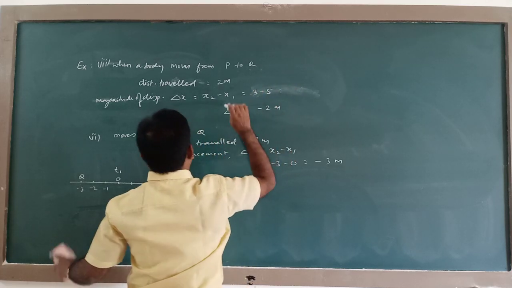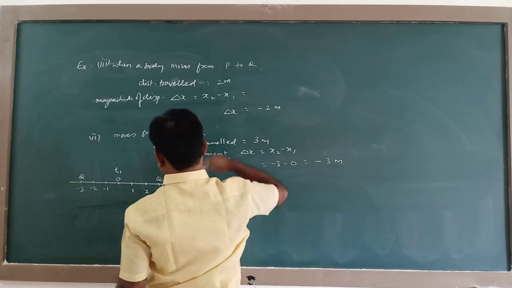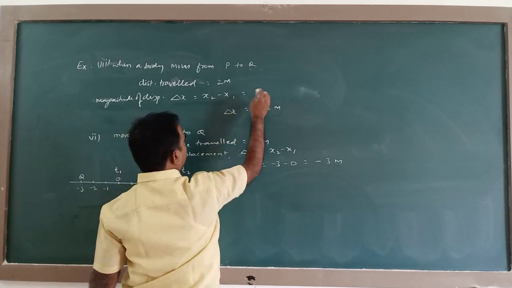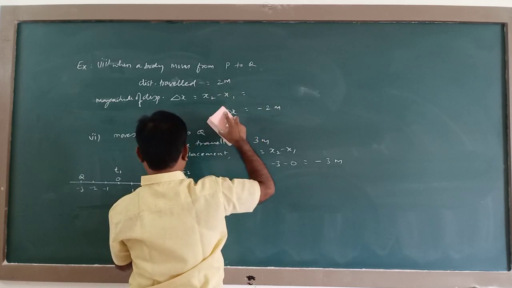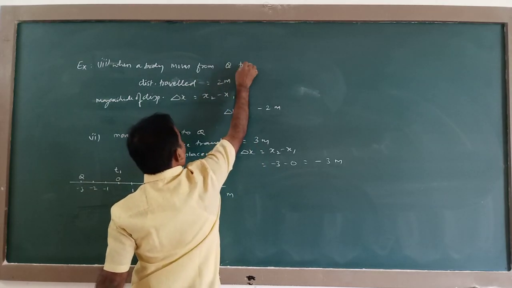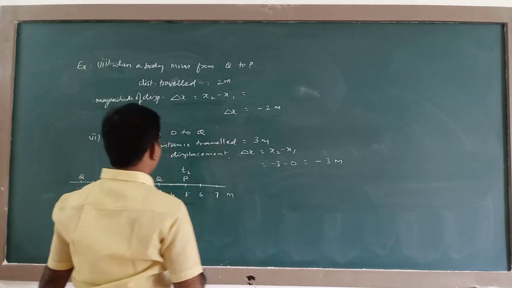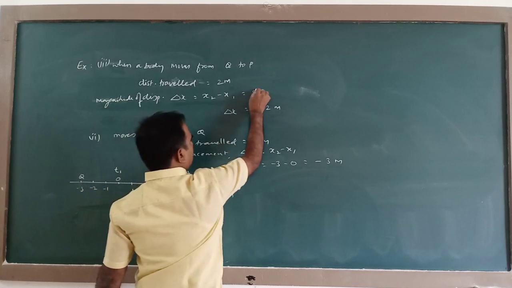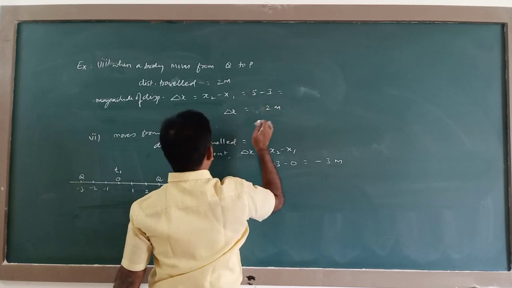I do one thing, instead of changing all these things, I write it like this, Q to P. It moves Q to P. Final position is 5, initial position is 3, so it becomes 2 meter.